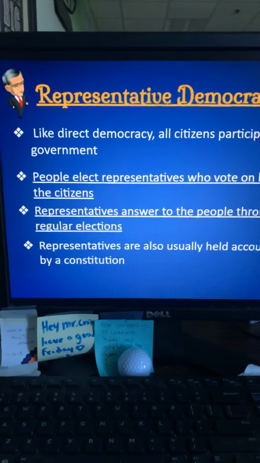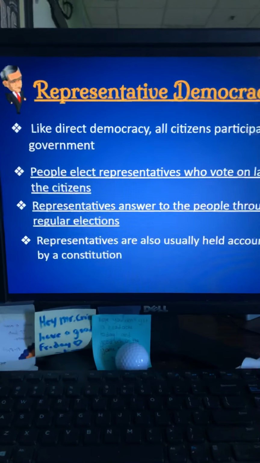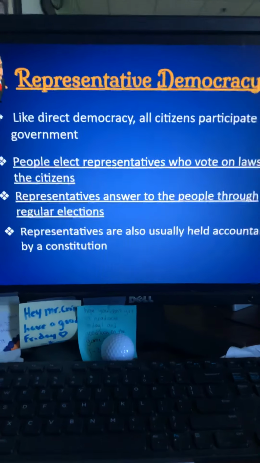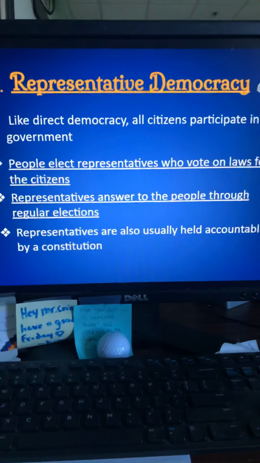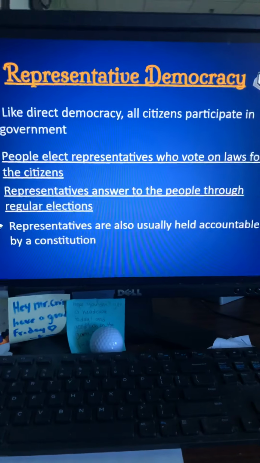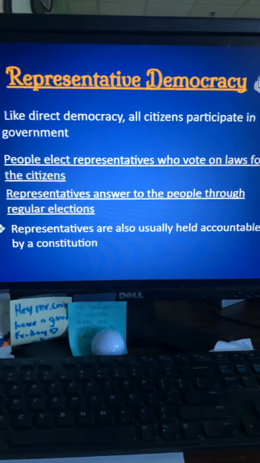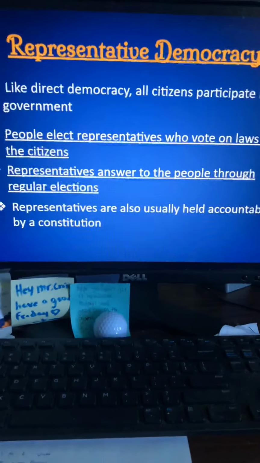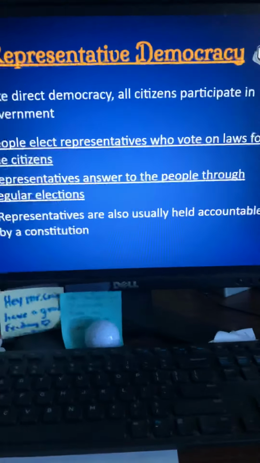Representatives answer to the people through regular elections, and representatives are also usually held accountable by a constitution, which is similar to what we have, because we have a constitution and they're held accountable to that, because if they don't follow the rules and the laws of the constitution, then things can get ugly. So they had a constitution that they would write up saying this is how things would work, and they had to abide by that constitution. All right, that is part one of the notes that have to do with ancient Greece's government. We're going to talk about a few more types of government in part two of this video that you guys will see on Wednesday.